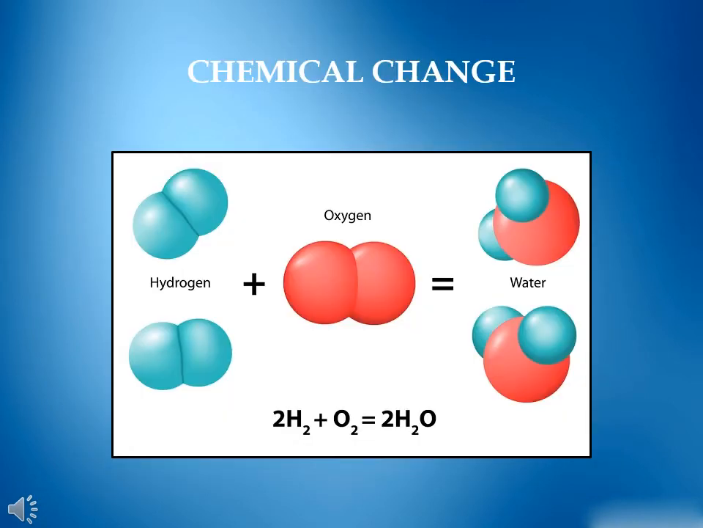Chemical change. The changes in which the chemical composition and properties of a substance change and one or more new substances are formed are called chemical changes. Examples are formation of curd, digestion of food, burning of wax candle, rusting of iron, and burning of a fuel.